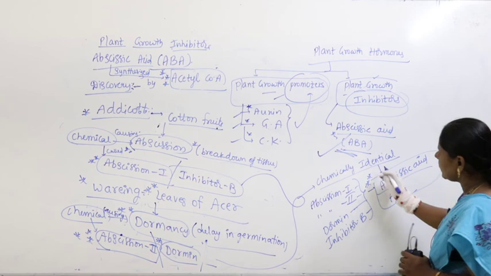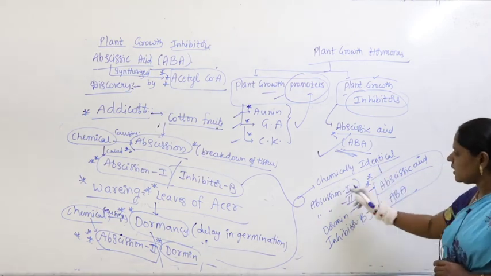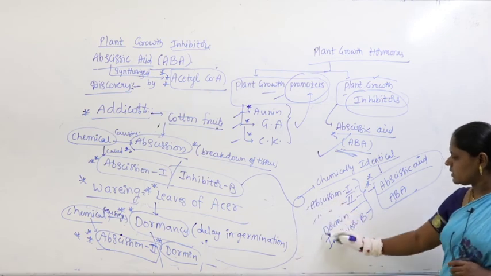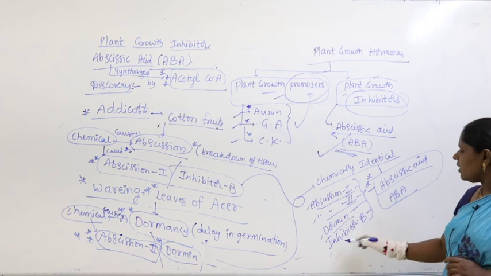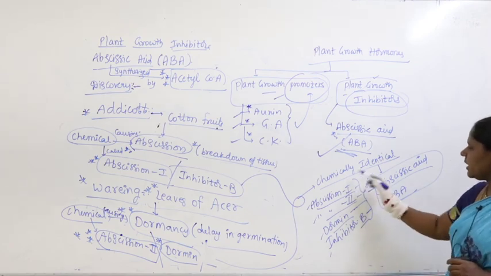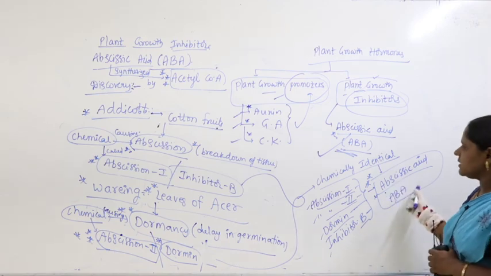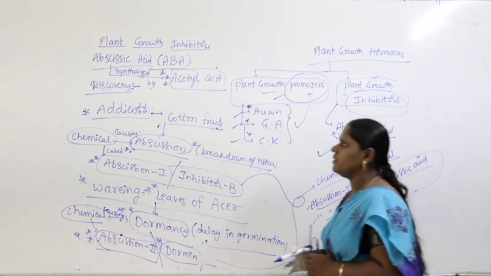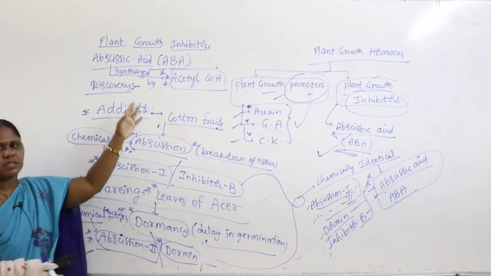So abscisic acid has different names. Different scientists gave different names like abscission 1, abscission 2, dormin, inhibitor B. All are chemically identical and were given the name abscisic acid. So three different scientists studied and identified what is called abscisic acid.